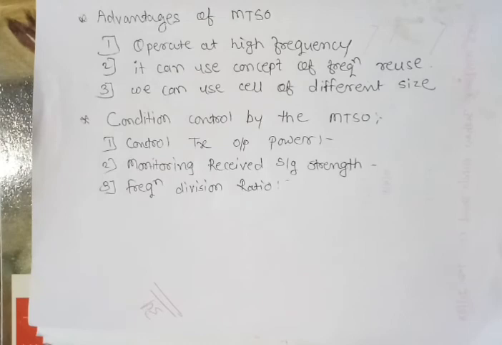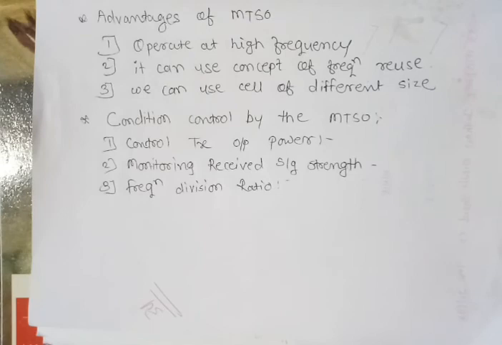With an increase in the number of users or an increase in the demand of the service, the number of base stations can be increased. If in your area or in your cell there is an increase in the number of users or in the demand of the service, at that time the number of base stations can be increased to give the best service to more users.